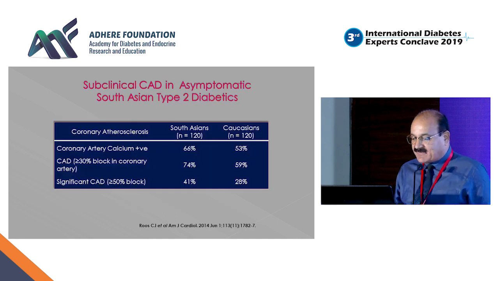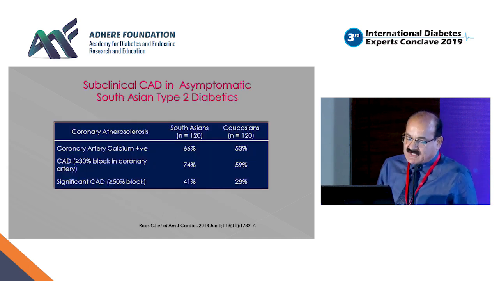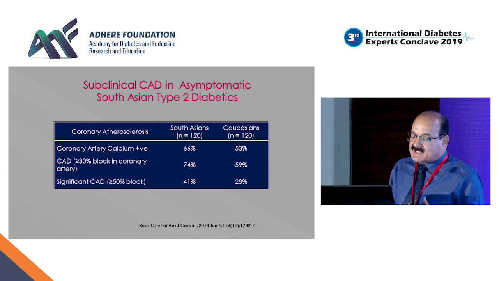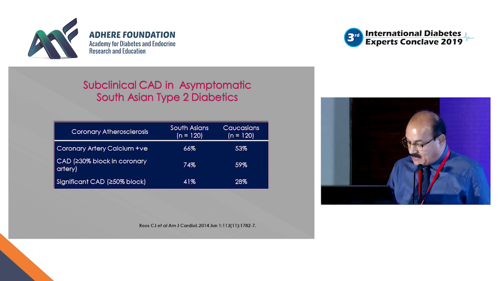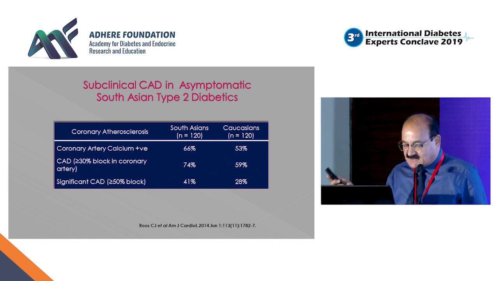A very good comparison versus Caucasians: South Asians tend to have coronary artery calcium at a much higher rate. Almost two-thirds of patients already have coronary artery calcium compared with Caucasians, and 30% blockage was already seen in about 75% of patients, and more than 50%, which could be called significant CAD, was seen in about 40% of patients versus Caucasians.